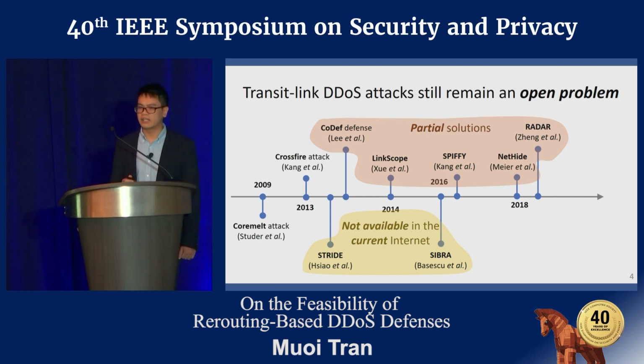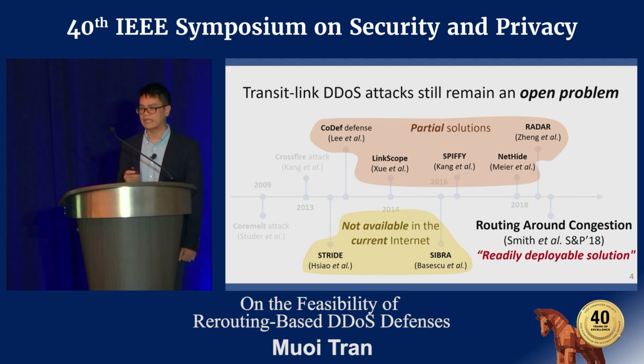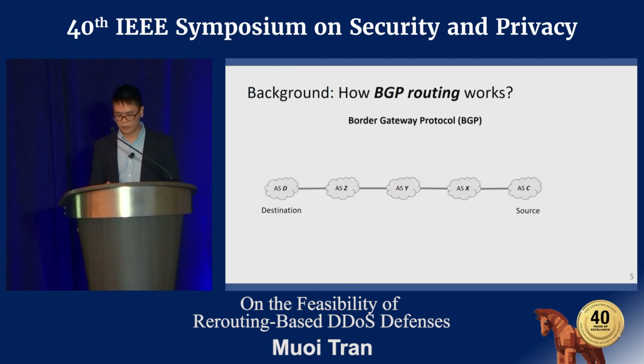And very recently, in 2018, there is a new approach called routing around congestion, proposed by Smith et al., that claims to be a readily deployable solution in the current internet for transit link DDoS attacks. And in our work, we evaluate whether rerouting-based solutions like routing around congestion are feasible or not. So let's try to understand how routing around congestion works.